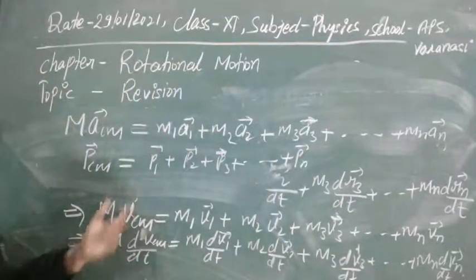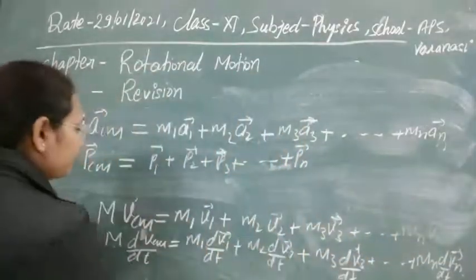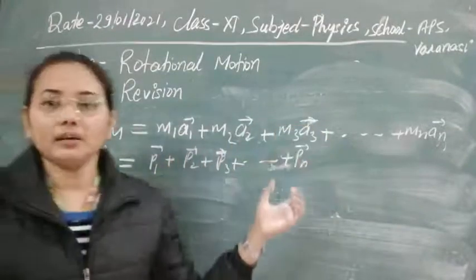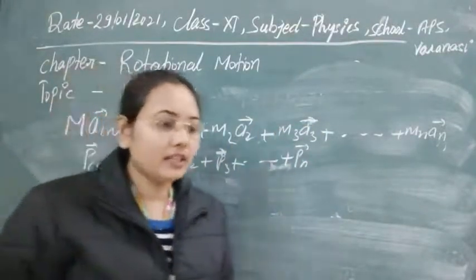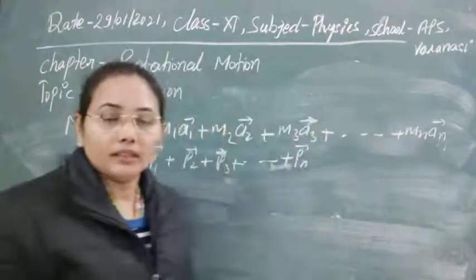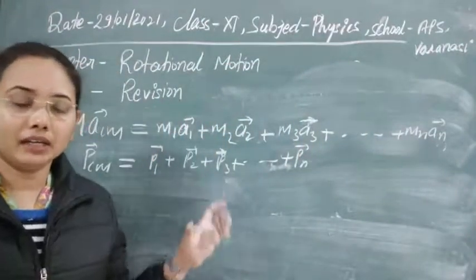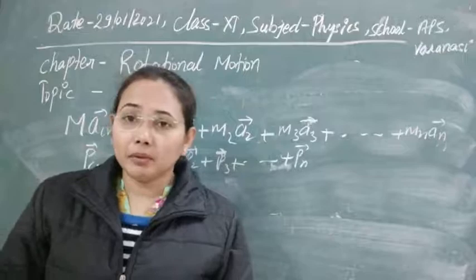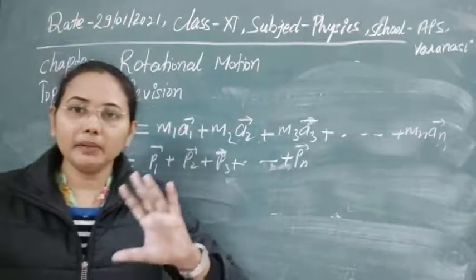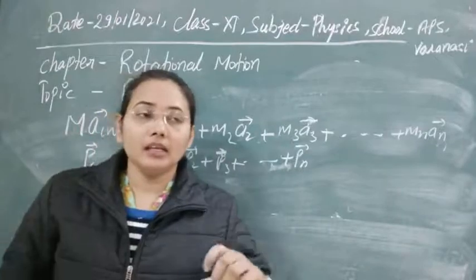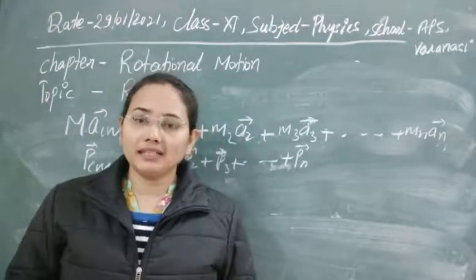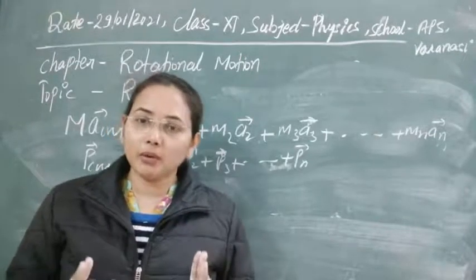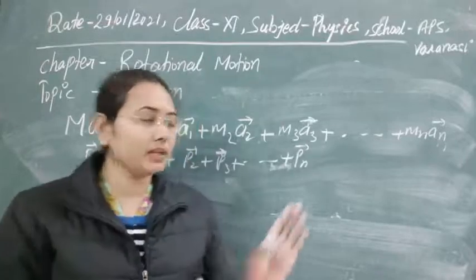So here we are seeing one thing: the momentum of the center of mass is the sum of the individual momentums of the particles. One thing that should be clear here is the conservation of linear momentum. If we talk about the conservation of linear momentum, it means that the momentum of the center of mass will be conserved, that is, constant, but the momentum of individual particles may or may not be conserved. It is not necessary that the momentum of all individual particles should be conserved here.